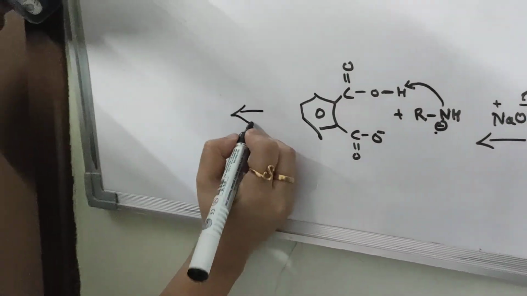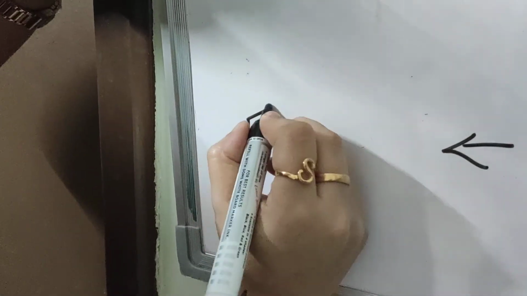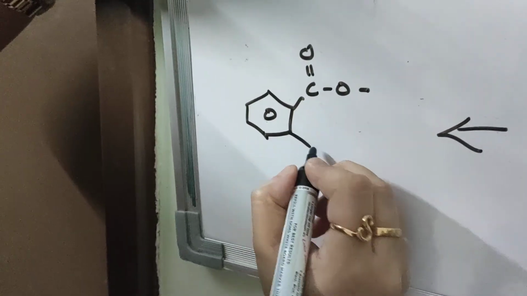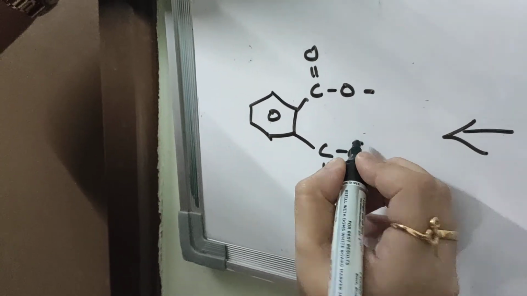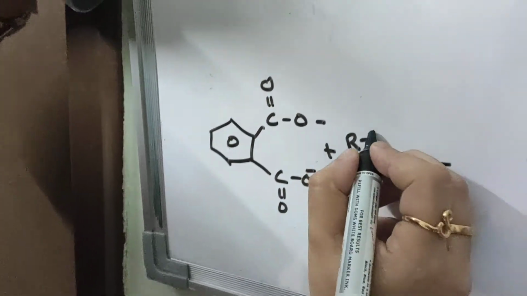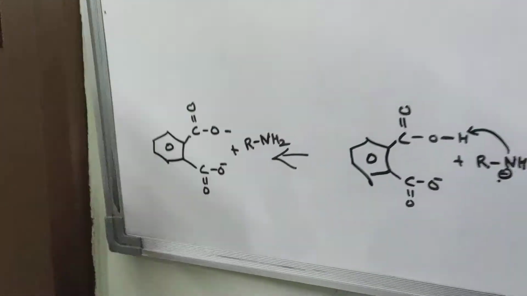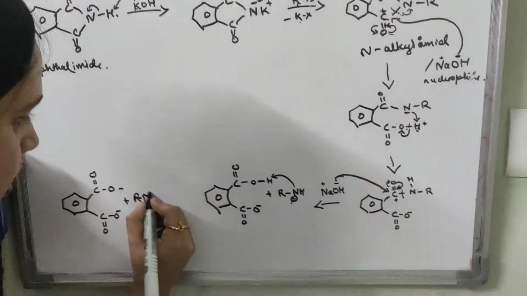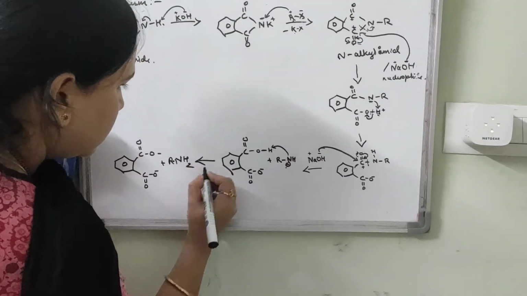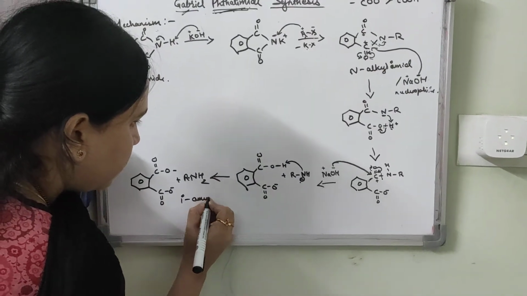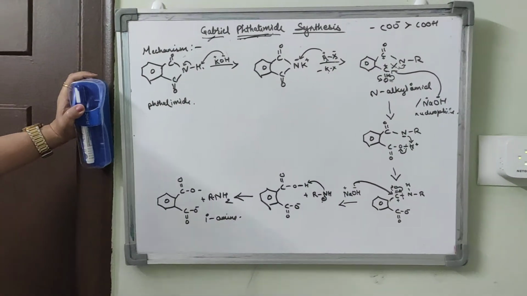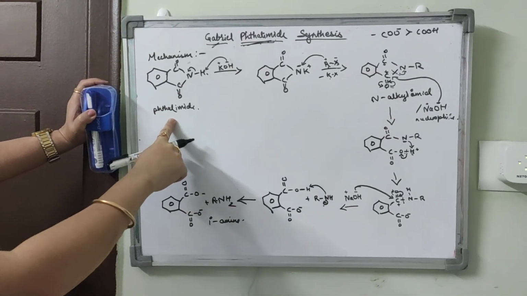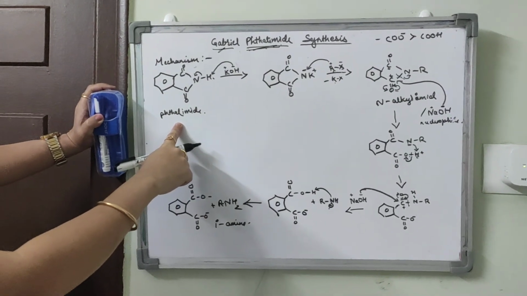Then there is a formation of the primary amine, the dicarboxylate with O minus on both sides, plus R NH2, the primary amine. So the primary amine is formed from phthalimide. Understood?